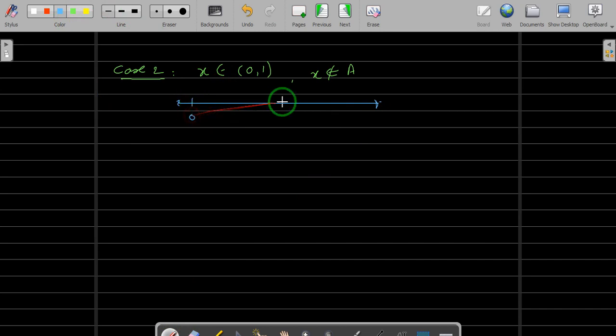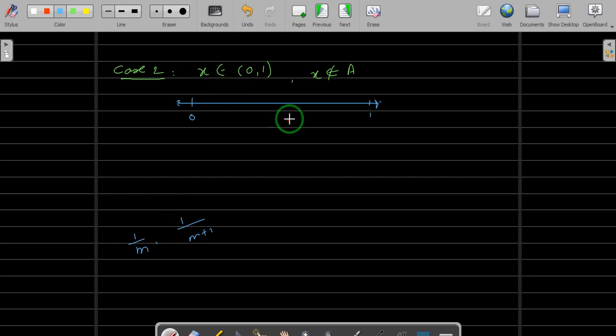Let us take 0 here, 1 here. Now this x belongs to (0, 1) and x is not of the form 1 upon m. That means x will be somewhere in between two integers like 1 upon m and 1 upon m plus 1, because it is not of the form 1 upon m. It will be in between any of the two. M can be anything, right?